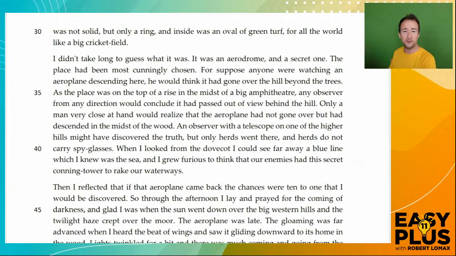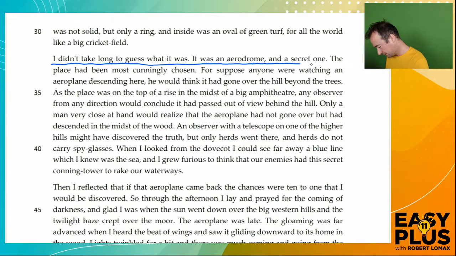In line 32, he's been looking at this strange clearing amongst the trees, and he says, "It didn't take long to guess what it was. It was an aerodrome, and a secret one."